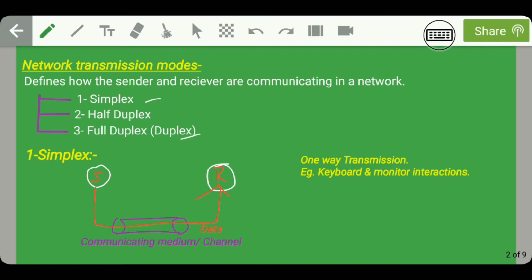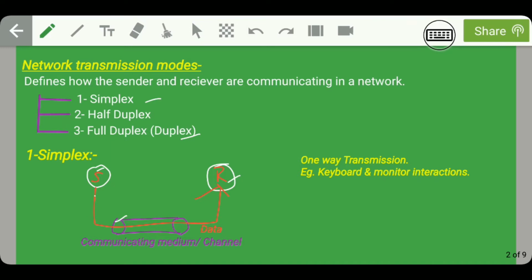Guys, now let's talk about the simplex transmission mode. Let us assume that there is a sender node and then there is a receiver node, and this purple colored vessel shows the communicating medium or channel. What happens in simplex transmission mode? In a simplex transmission mode, a sender sends the data to the receiver, and in reply there is no transmission from the receiver at all. It just keeps on receiving data sent by the sender. So we can say that in the simplex transmission mode, there is only one-way transmission.